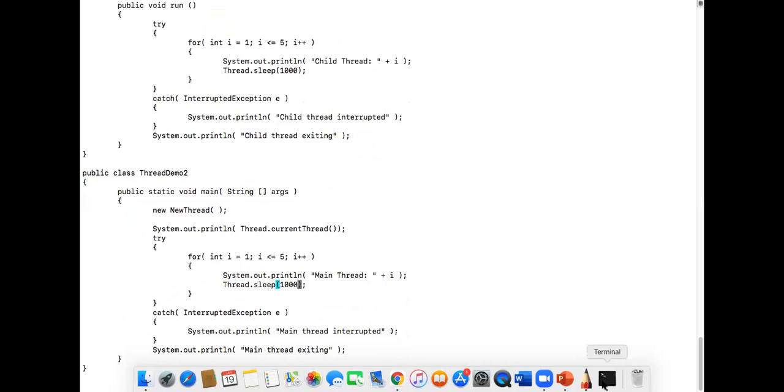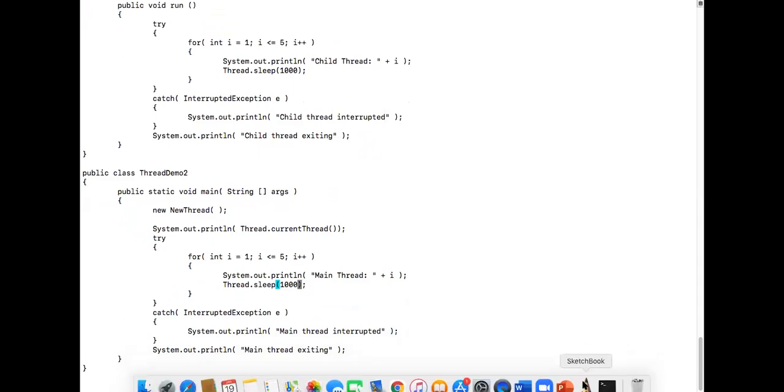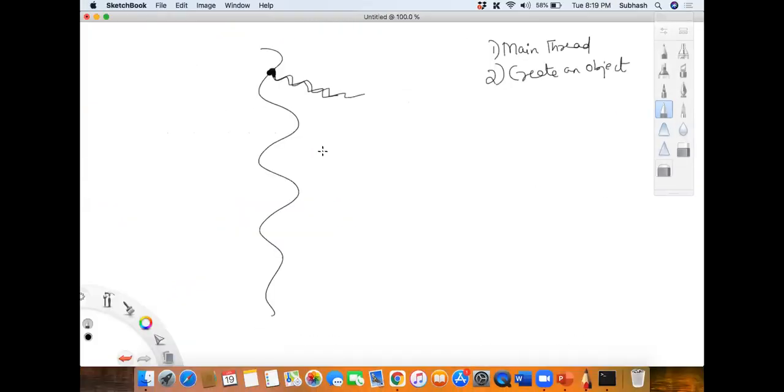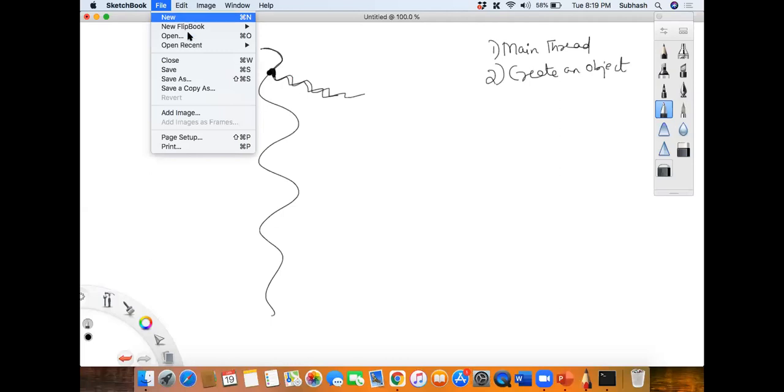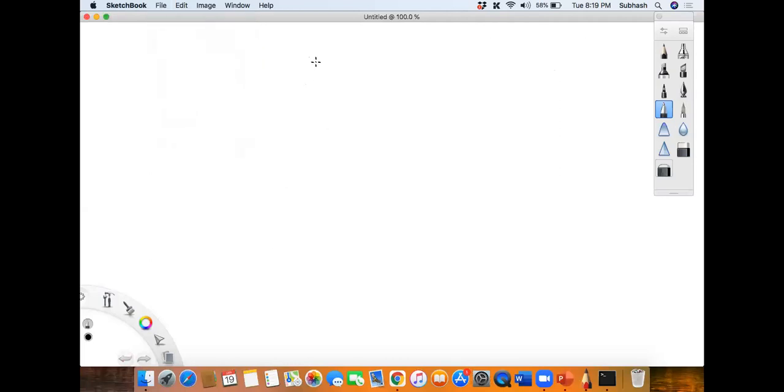So what happens every time is very simple to understand. If you understand how CPU works, CPU works like this, right? The first time, the chance is given to the main thread or the child thread. Depends. If there are two threads, I explained yesterday, first the CPU will give chance to the main thread or the child thread. Depends. So if it gives to the child thread, it will do the activity, print one. And then this is going to sleep.